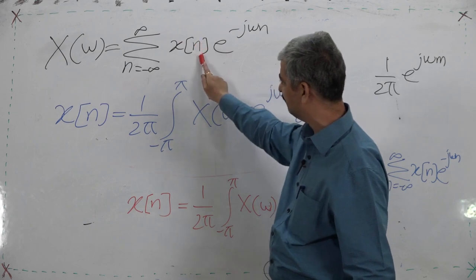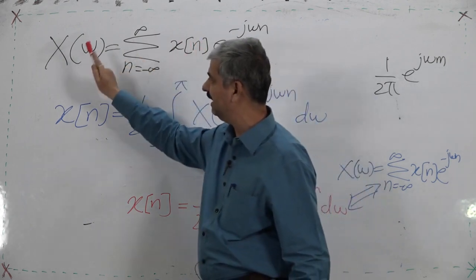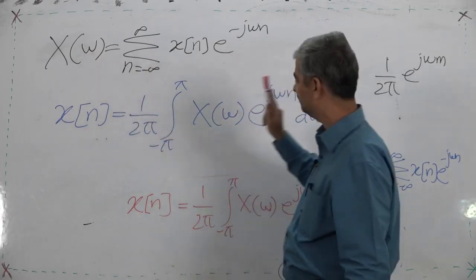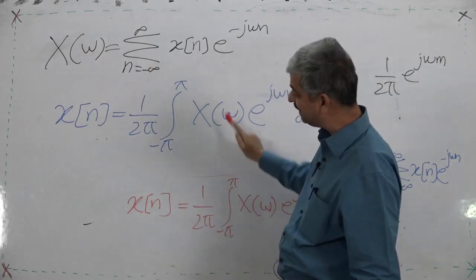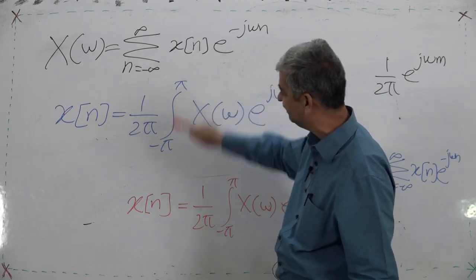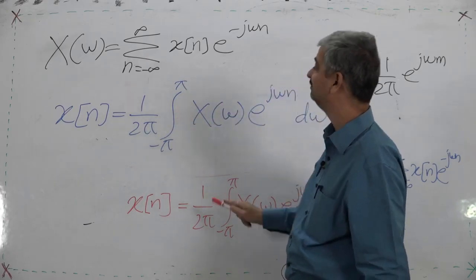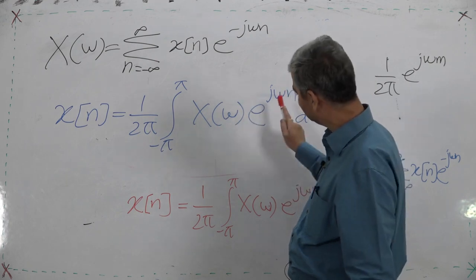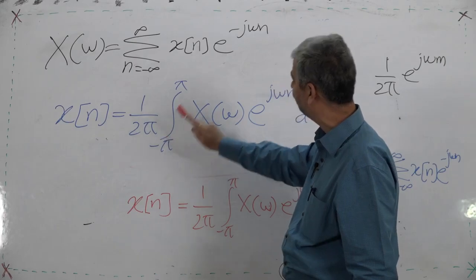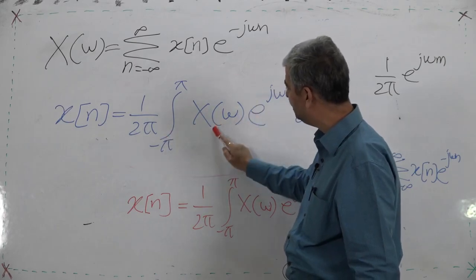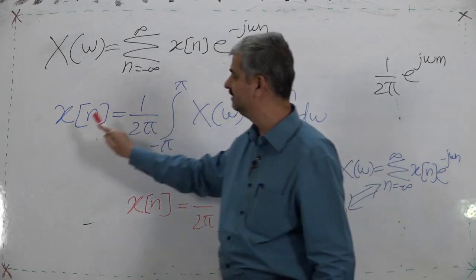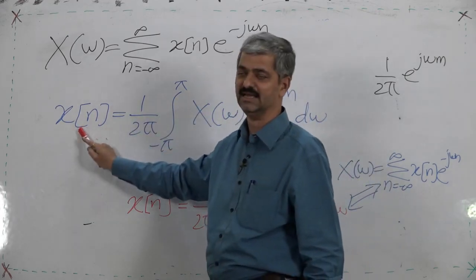From a discrete sequence we found a continuous but periodic function. Now from that continuous but periodic function, integrating over the period interval, the scaled integration of the continuous periodic function X(omega) is the discrete sequence x[n].